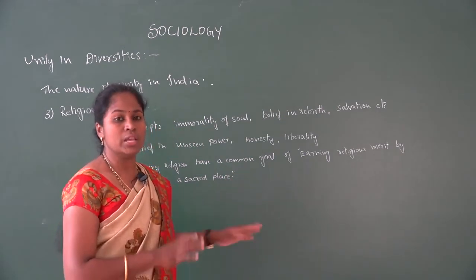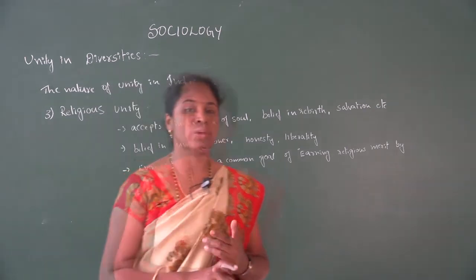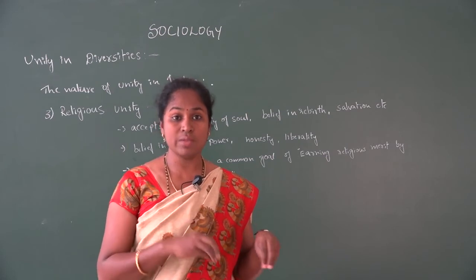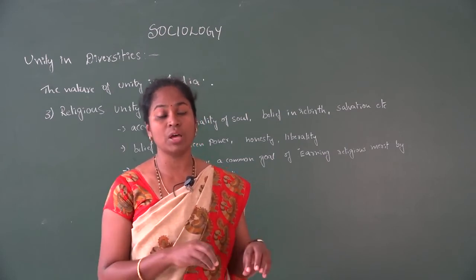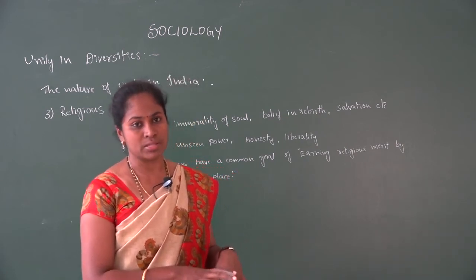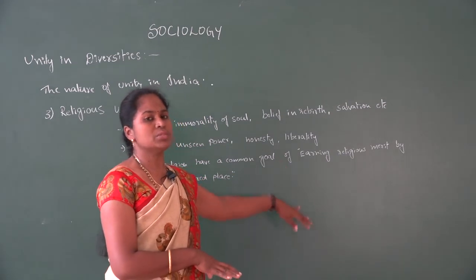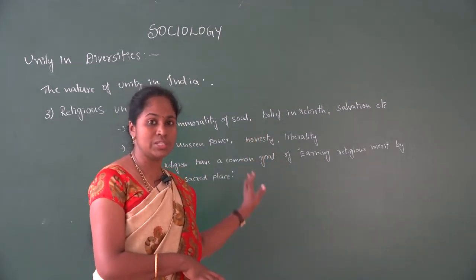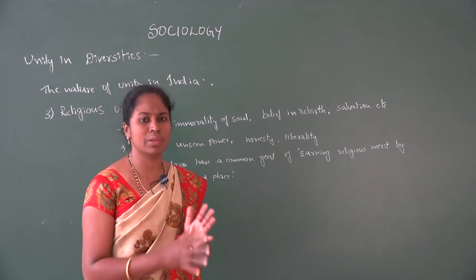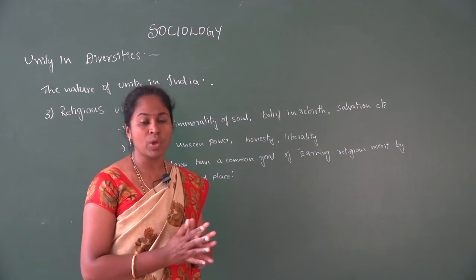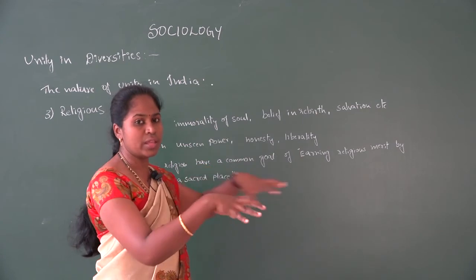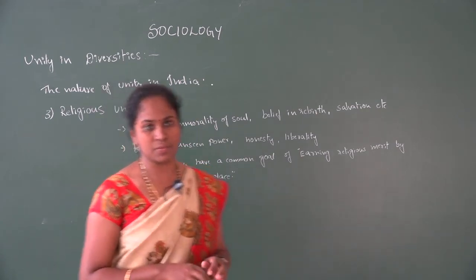Because of that, each religious group has its own pilgrimage places: Hindus, then Buddhists, and also Muslims as well as Christians, they all have religious places which they visit. So here we could find, in spite of the diversities, the rituals being different and beliefs being different, somewhere there is an assimilation process between all the religious groups. With this we could find the people in the Indian society believe that they are united because of these beliefs.